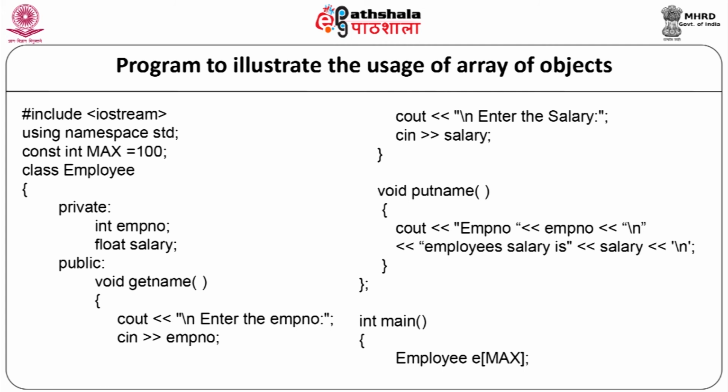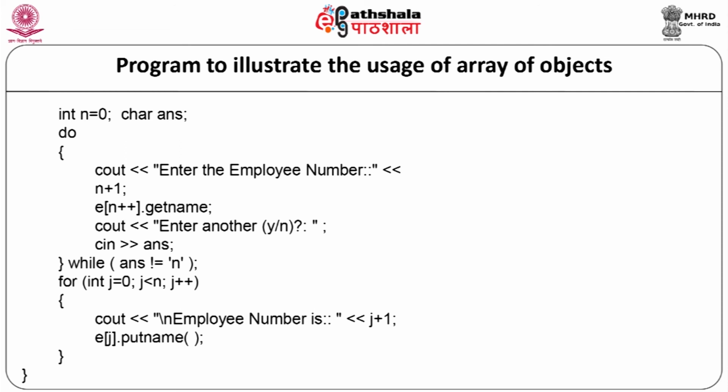Now, we will start with the main function: integer main, employee e of max, and integer n equal to 0. Here the array of objects is declared as e of max, where e is an object of the class employee and a total of 100 employees has been declared. So, here an array of 100 objects of the employee class is declared.